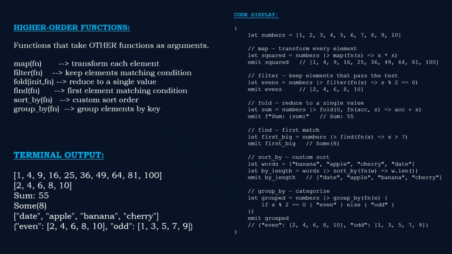Find returns the first element matching your condition wrapped in an option type. We'll cover options in video 8. Sort by lets you sort on any criteria. Here we sort words by their length. And group by categorizes elements by whatever key your function returns.